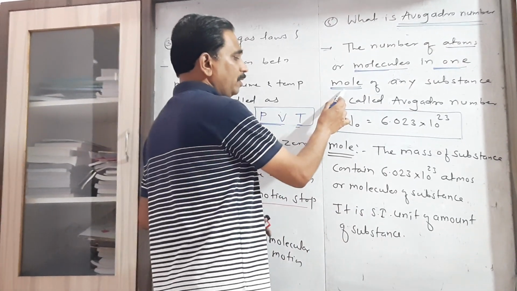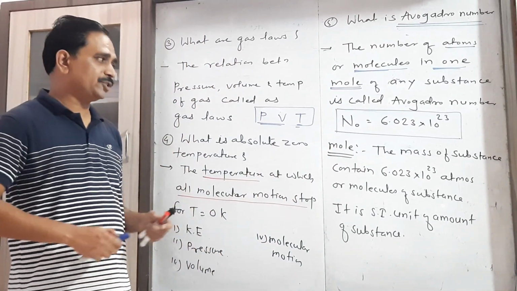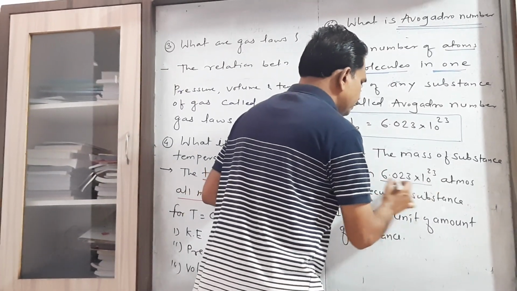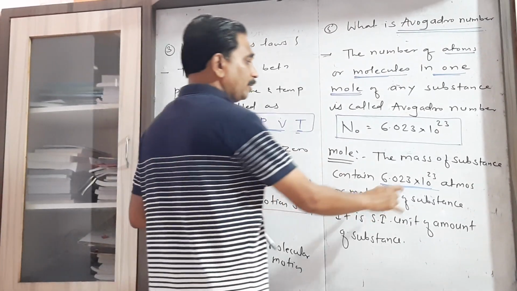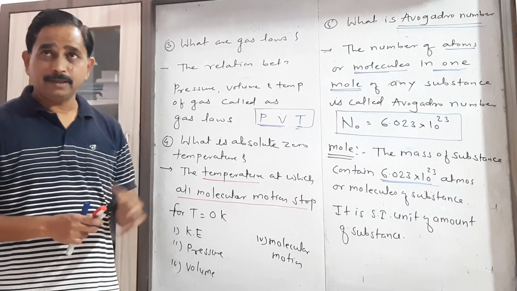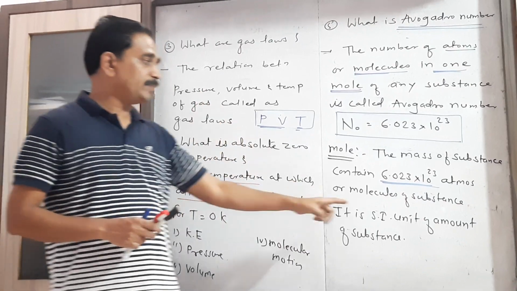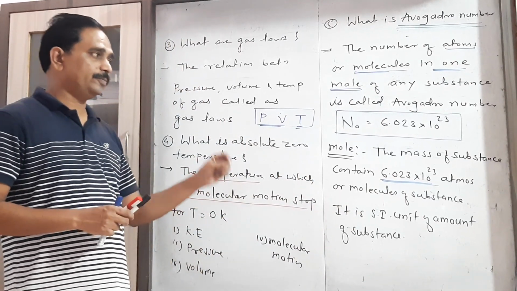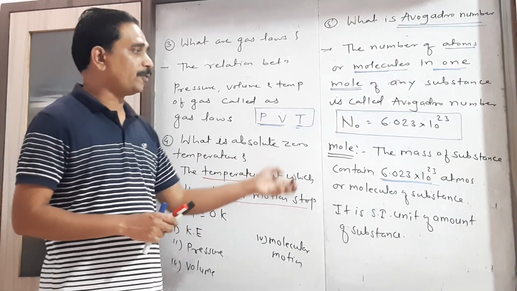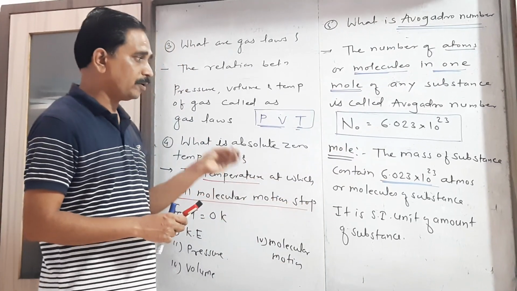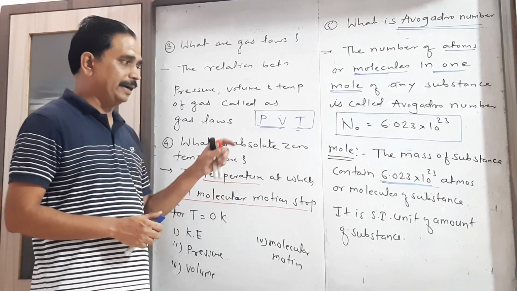Then we write here mole. So what do you mean by mole? Simply, a mole is the collection of 6.023 into 10 to the power 23 atoms or molecules. If we measure the mass of these atoms or molecules, then the total mass of that substance containing 6.023 into 10 to the power 23 molecules, that combined mass is called 1 mole. So it is an SI unit.